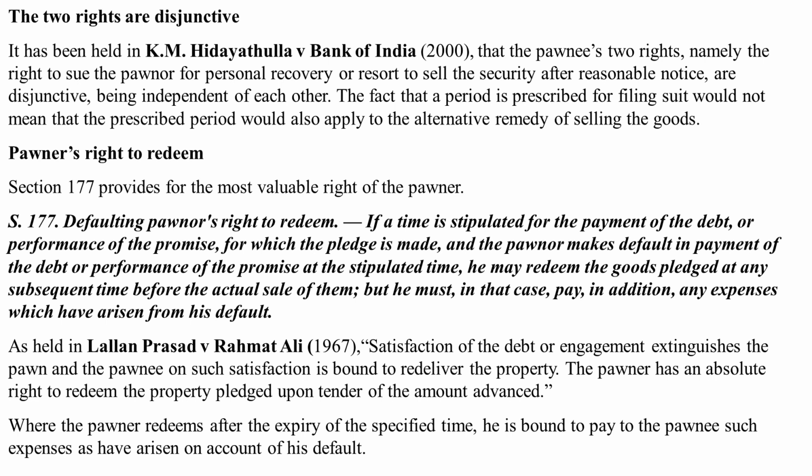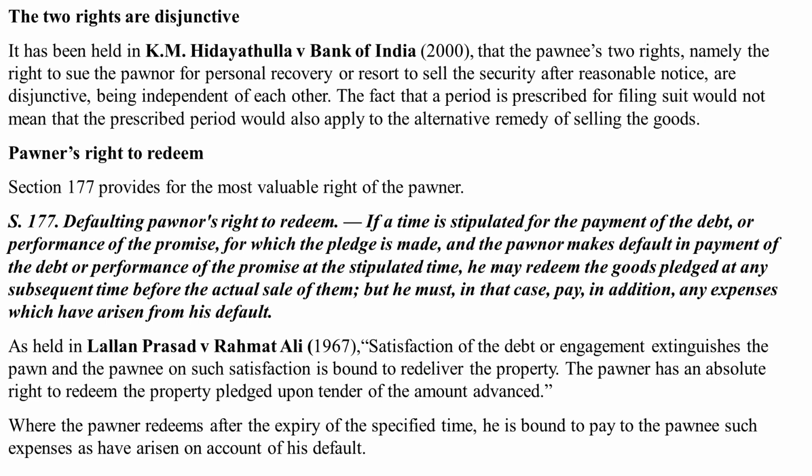It has been held in KM Hidayatullah versus Bank of India that the pawnee's two rights, namely the right to sue the pawner for personal recovery or resort to sell the security after reasonable notice, are disjunctive, being independent of each other. The fact that a period is prescribed for filing suit would not mean that the prescribed period would also apply to the alternative remedy of selling the goods.